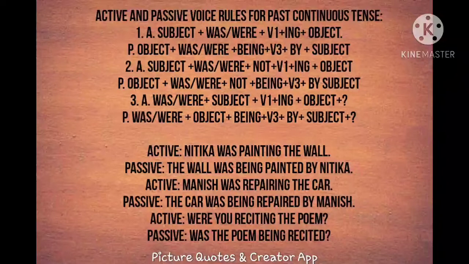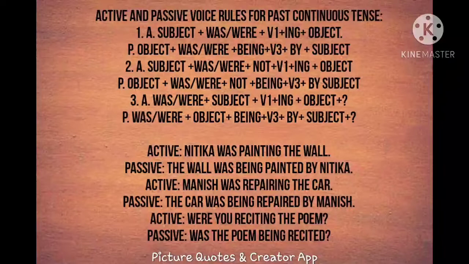Now past progressive or past continuous tense. Look at that. Subject plus was or were plus ing form of the verb plus object is the active form of the positive sentence in past continuous tense. Let's see the example. Nitika was painting the wall. This is an example of a positive active sentence.